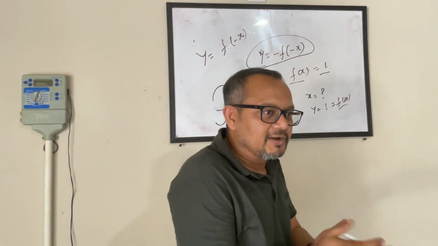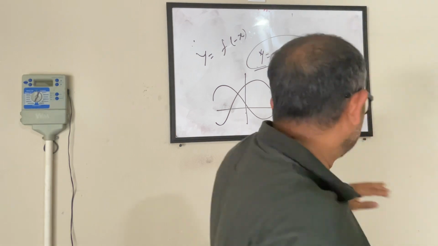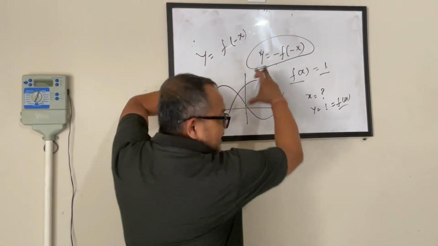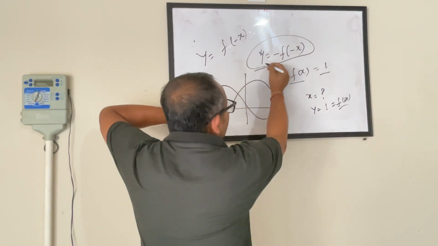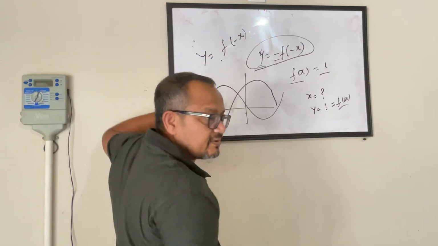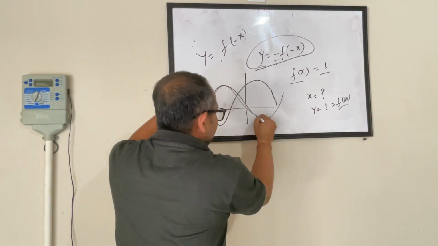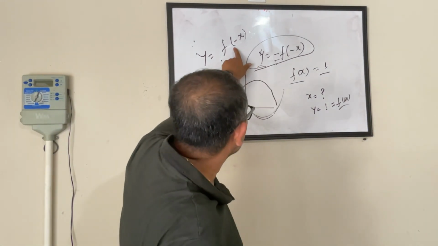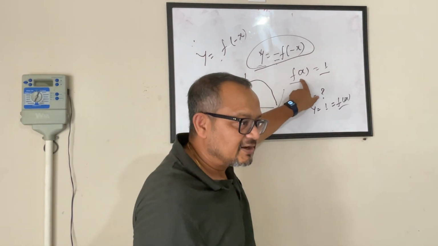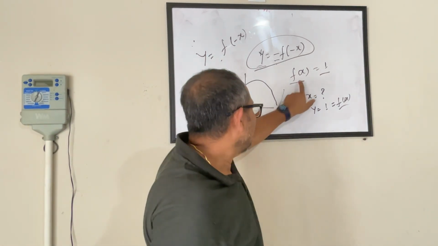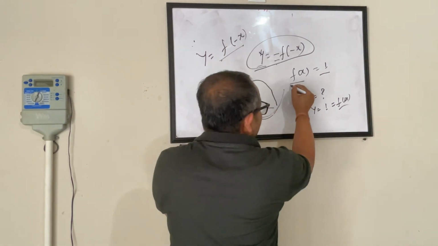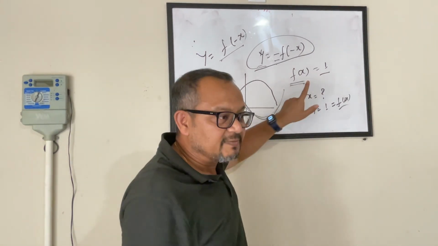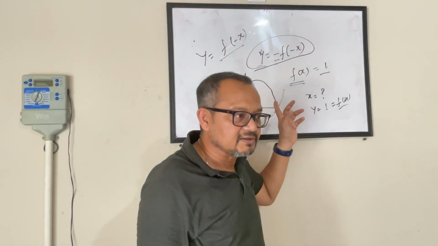This will become my function graph to draw. Here when I'm changing this function to this function, it flips against the x-axis because whatever was negative has become positive. So this is my new graph. Now I have found only this much. I have to find out this much. What will happen when I have to make this as this? Whatever is minus x has to become plus x, or vice versa.